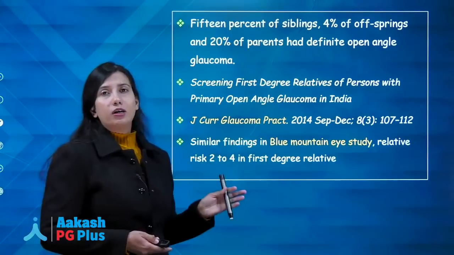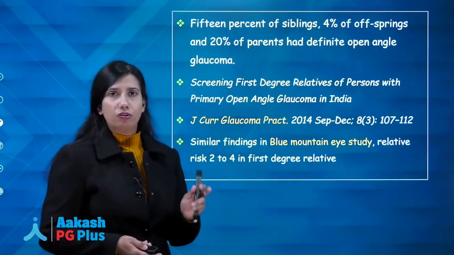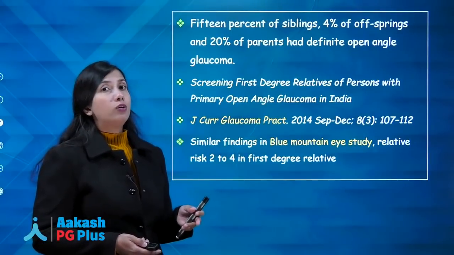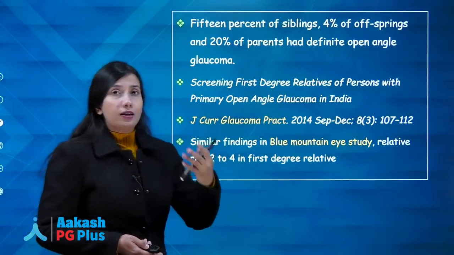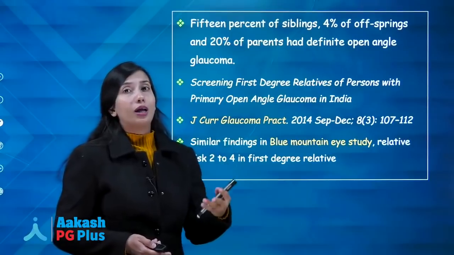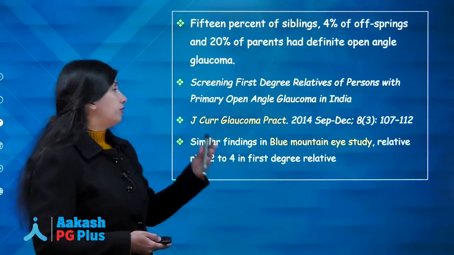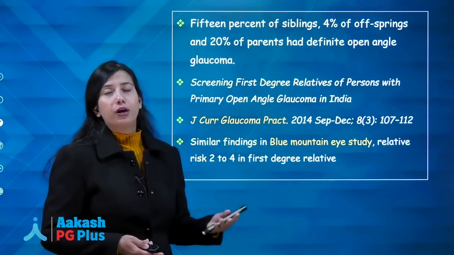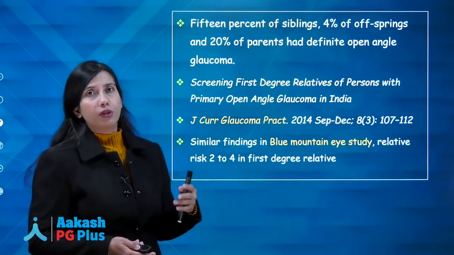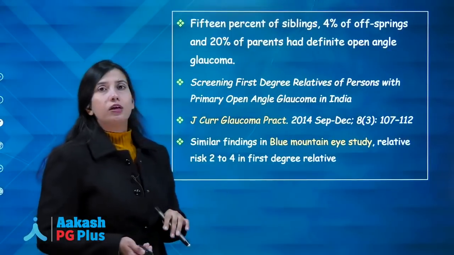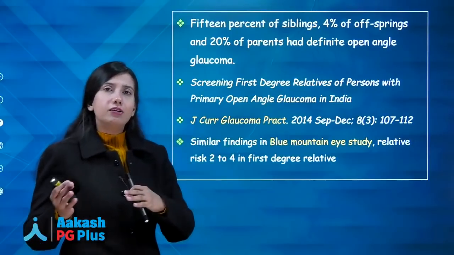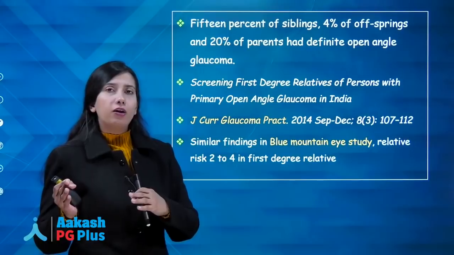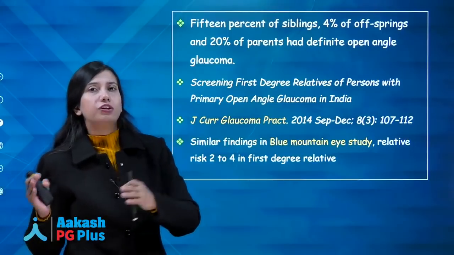Also, the Blue Mountain study, which was conducted long back in Western countries, had found that the risk of primary open angle glaucoma in a relative is around 2 to 4 times as compared to the normal population. So option A is incorrect. The incidence of primary open angle glaucoma in the first degree relatives is much more